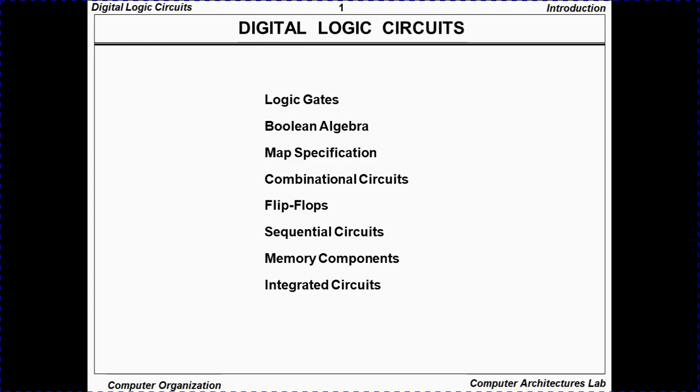Logic gates means the various combinations of different types of gates that perform various operations. The gates are AND, OR, NOT, and we have gates like XOR, NOR, XNOR, NAND. So these are the gates.